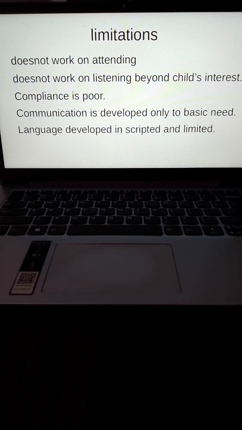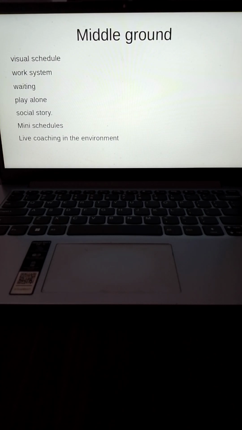The girl is sitting in the car. But adjusting the script to change, remove the car and put the bus in, is something that the child has not been taught to do. Okay, so that is where the child will get stuck. He will either use the wrong sentence or he will not speak at all. Okay, so that's a limitation that is there.